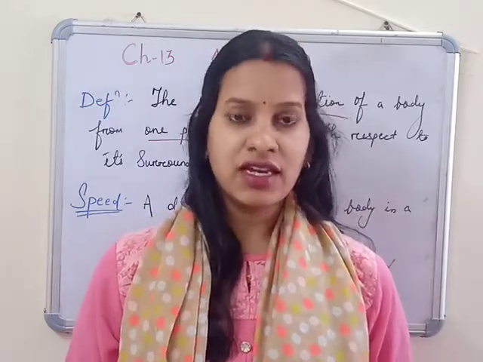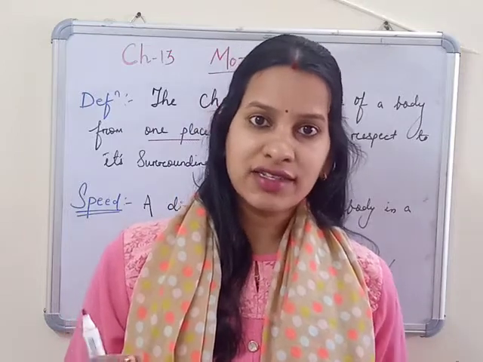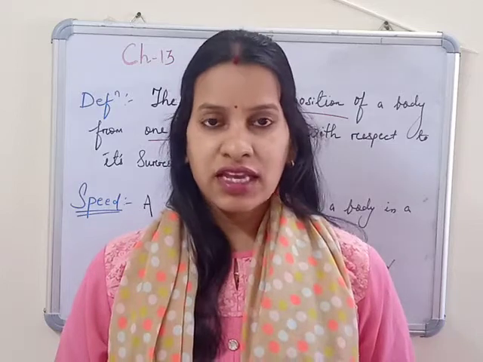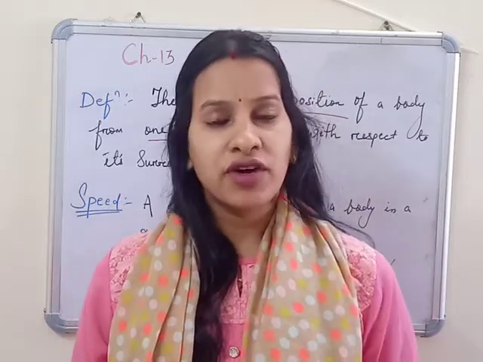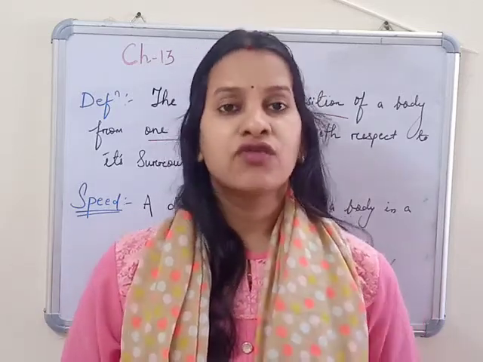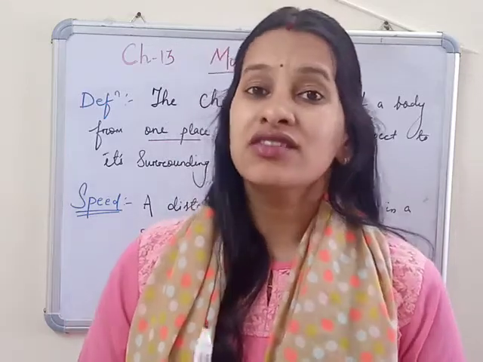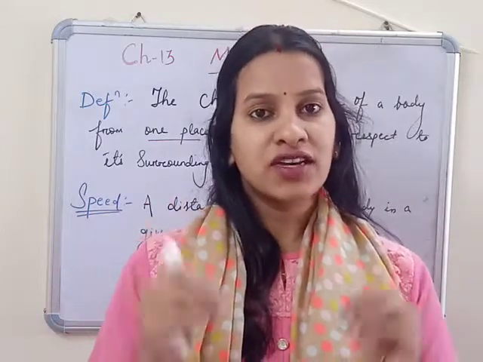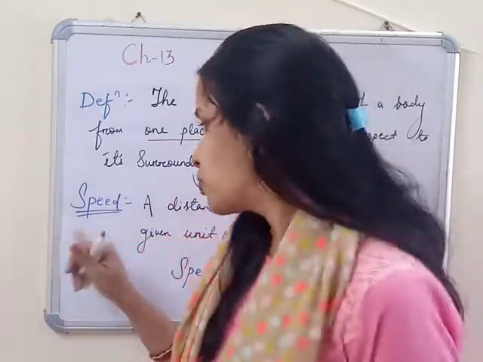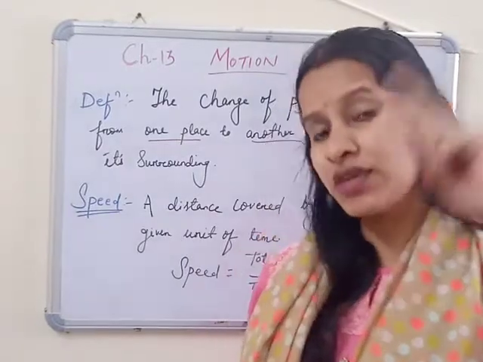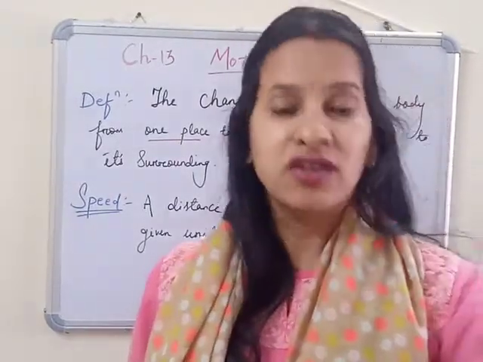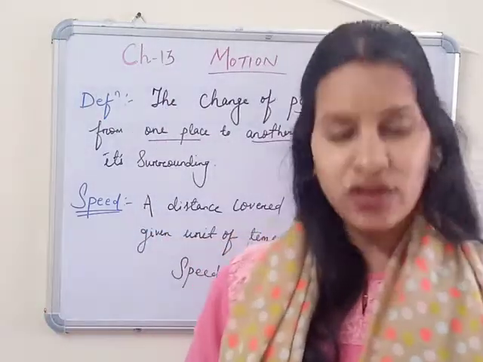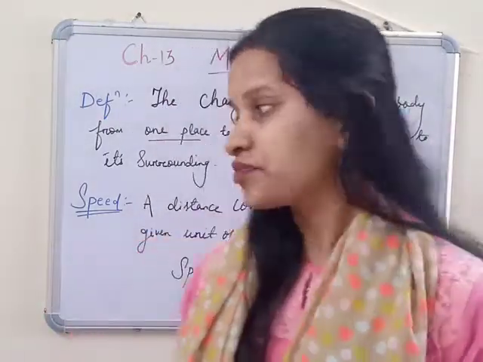If the same long distance is covered by a body taking lots of time, we say the object is in slow motion. And that fast and slow is confined in the term called speed. उसका स्पीड ज़्यादा है, उसका स्पीड कम है. Speed ज़्यादा means fast motion, speed कम means slow motion. So let's discuss what is speed.